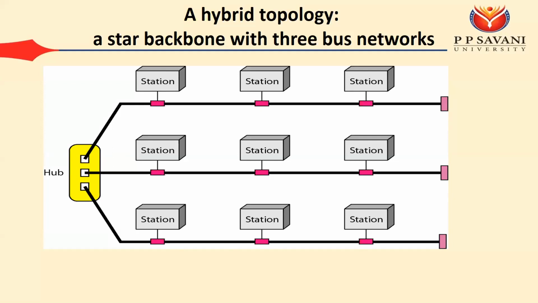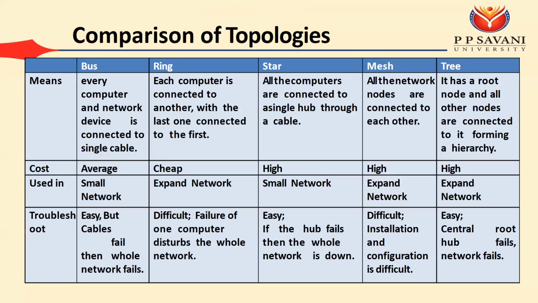You can make a combination where we have three different meshes, and finally everything is connected to a hub. That is the combination of mesh and star. So you can make any combination of two topologies, and that is known as the hybrid topology. So here finally we have the comparisons of various topologies.